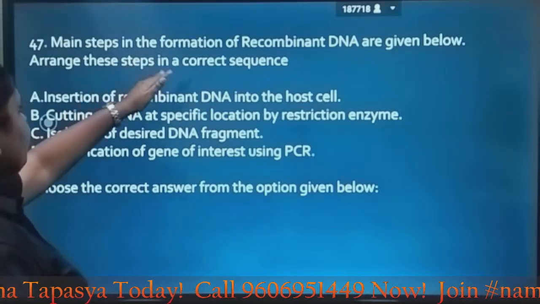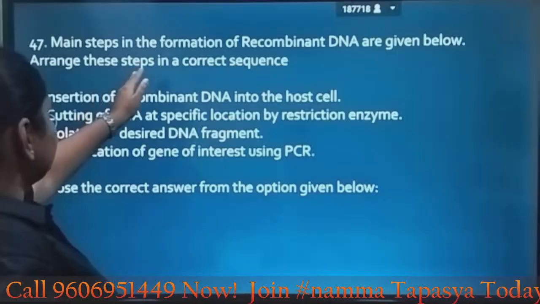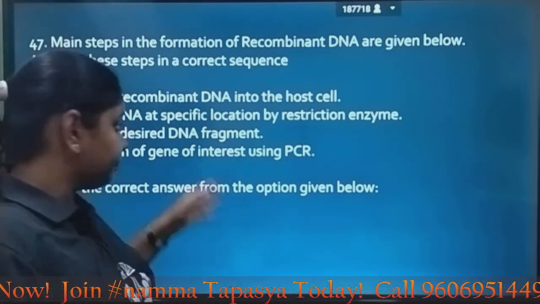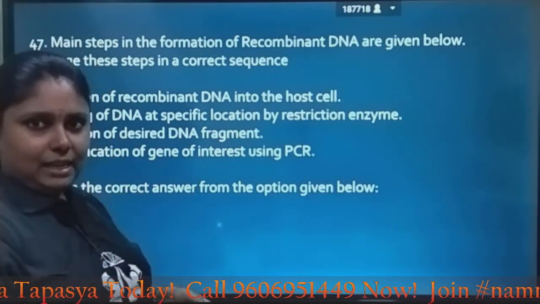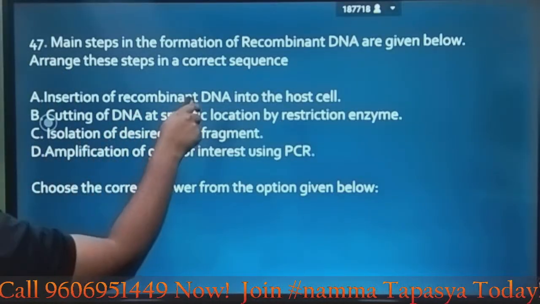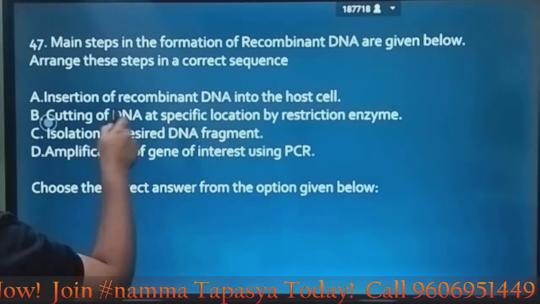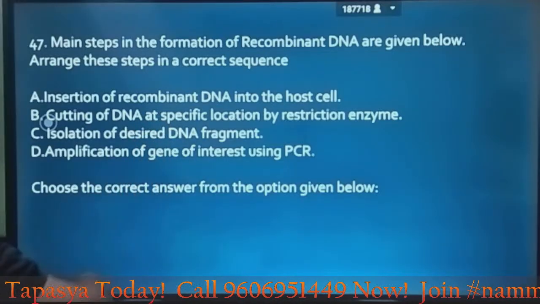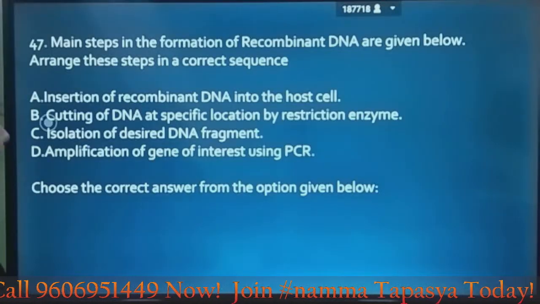Next question, main steps in the formation of recombinant DNA are given below. Arrange these steps in the correct sequence. Okay, they have given all these statements, you just have to arrange them. Let's look. Insertion of recombinant DNA into the host cell, cutting of DNA at specific location by restriction enzyme, isolation of desired DNA fragment, identification of gene of interest using PCR.